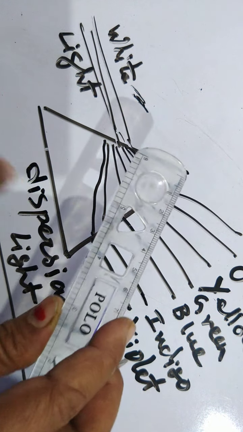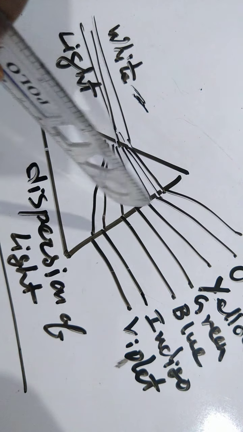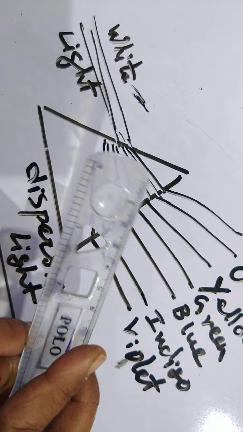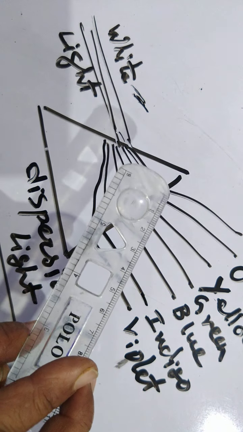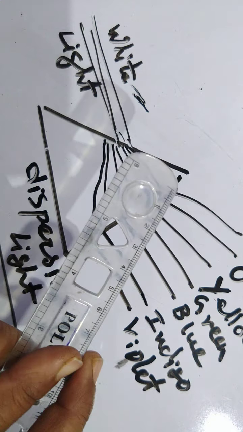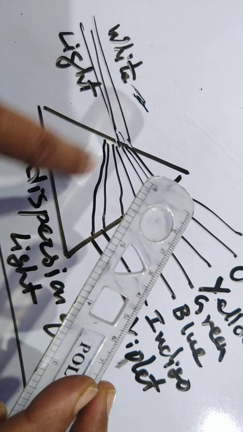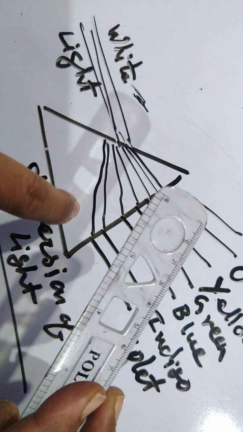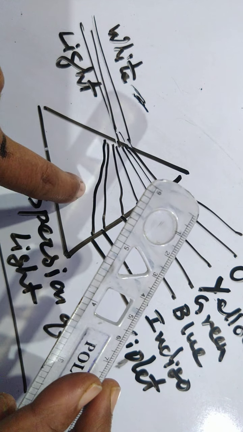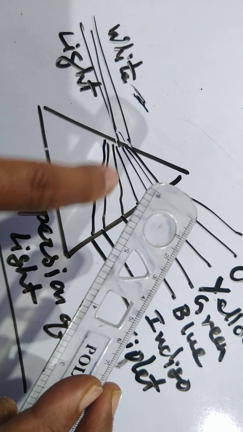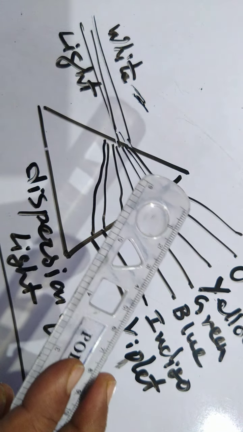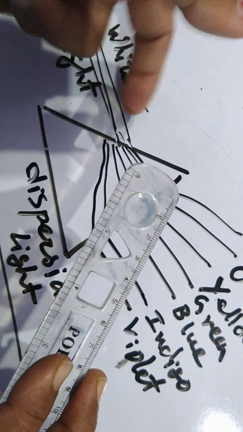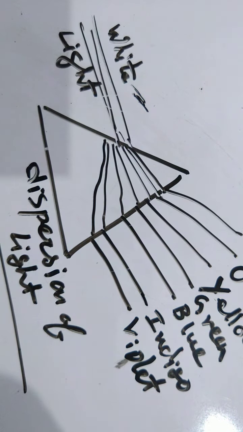So you do this. Let me try it again. If I'm able to do that, then I'll show. But I'll certainly show this experiment on the whiteboard here. So you see this pattern here; in the proper experiment, you will find this pattern is of 7 colors. You just try to do that. You can take a torch as a light source on the upper portion and then split the light. So this is dispersion of light.